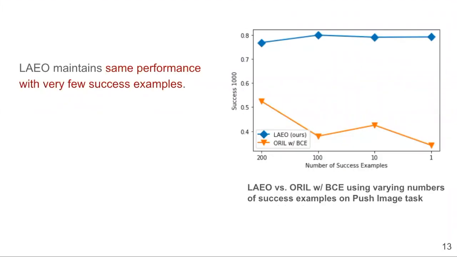Additionally, back in the fully observable setting, we perform an ablation over the number of success examples provided during training. We find that LAEO's performance remains virtually constant when using 200, 100, 10, or even 1 success example, whereas reward learning-based methods decrease in performance as the number of success examples decreases.